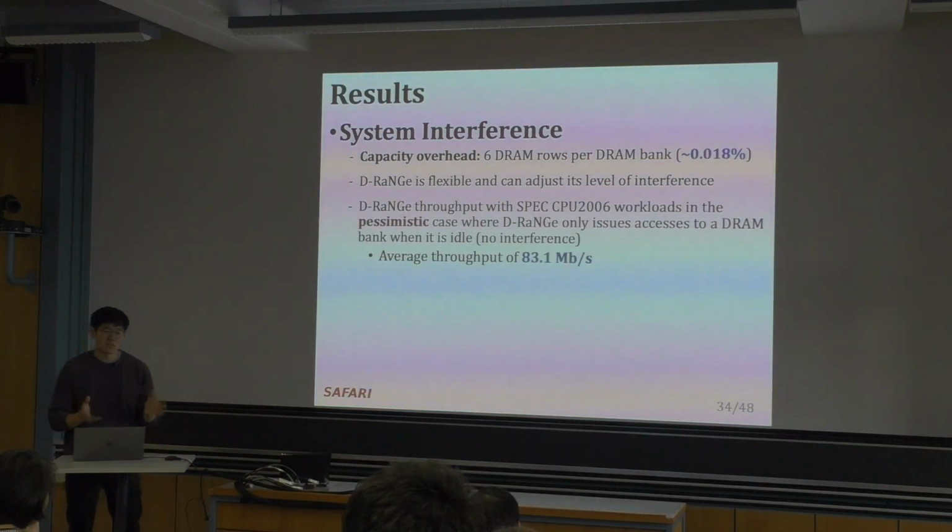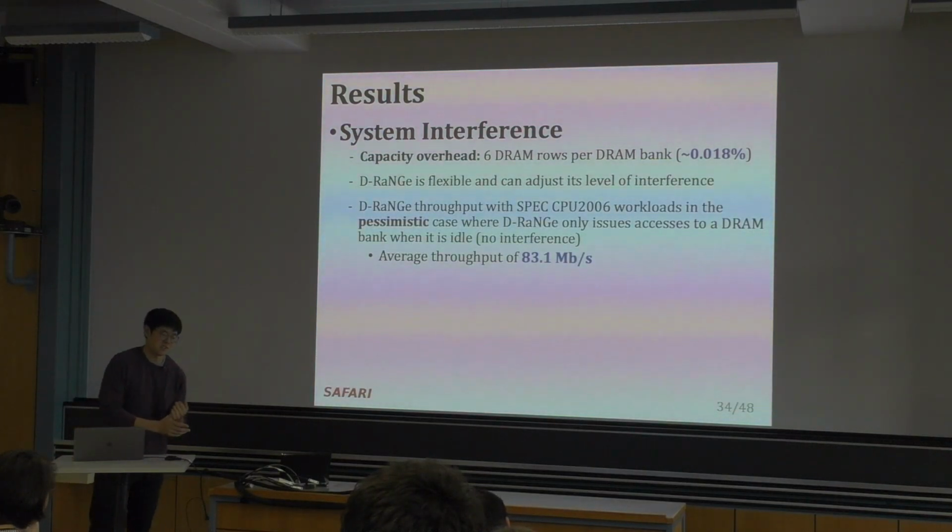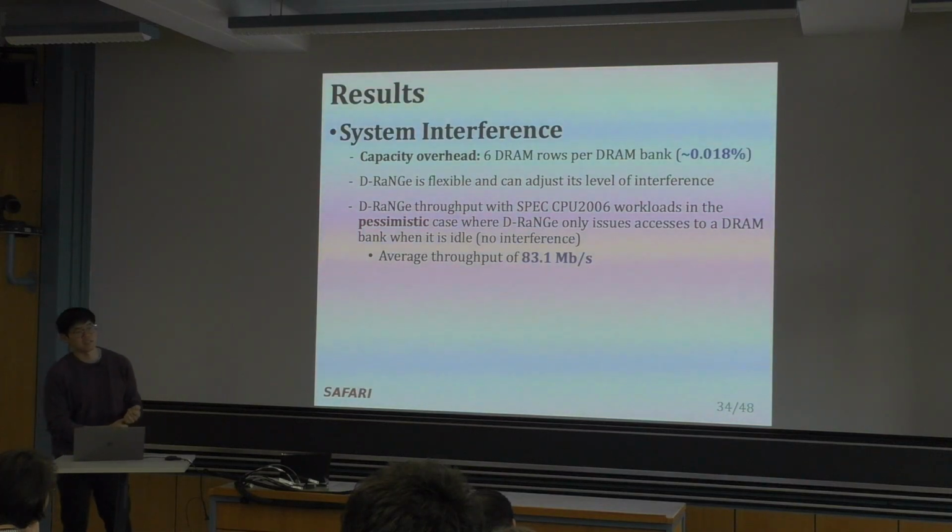We look at real SPEC workloads and try to find the pessimistic throughput where we only generate random values when DRAM is idle. And so across the SPEC benchmarks, we find an average throughput of 83.1 megabits per second.